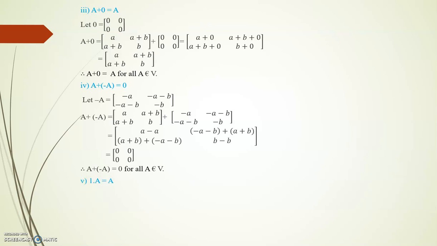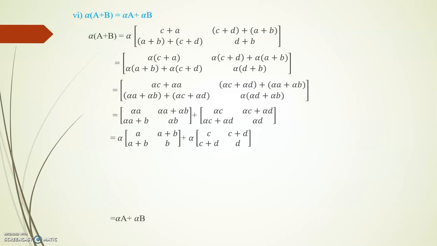Next we go to another one, the unitary property: 1 into A is equal to A. Multiplying by 1, we get A plus B, the same matrix we got. So the unitary law is also satisfied.